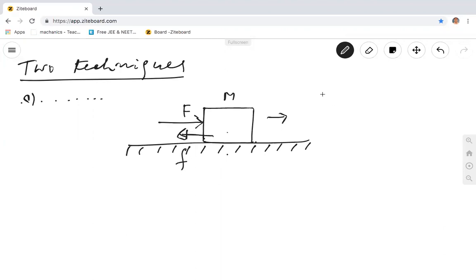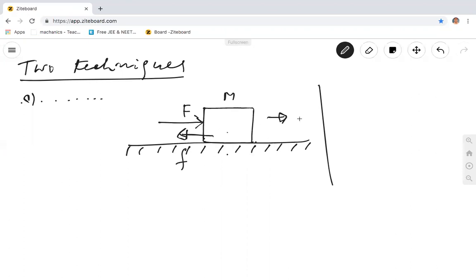So what have you learned? You have to forget the friction and watch the tendency of motion of the body. The frictional force is against the tendency of motion. You have to put it in your mind first. Frictional force goes in the opposite direction of the force applied. That's not always so, but the technique is: if you apply a force and had there been no friction, what was the tendency of the motion of the body?